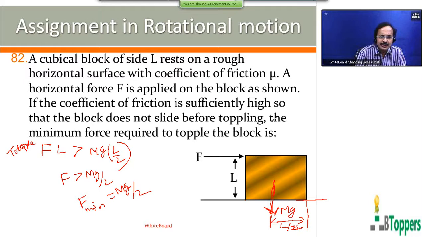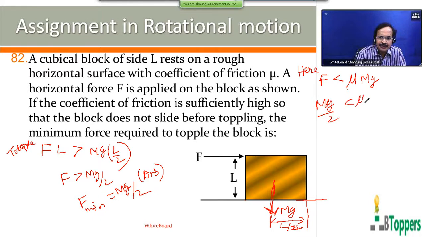But the block does not slide, which means F is less than the limiting friction, u mg. Of course, the problem is completed with this step. But sometimes you may be asked to find the condition for the coefficient of friction. The block does not slide on the floor before it topples. That means F must be less than u mg. That is, mg by 2 is less than u mg.